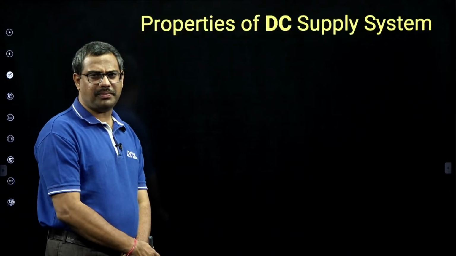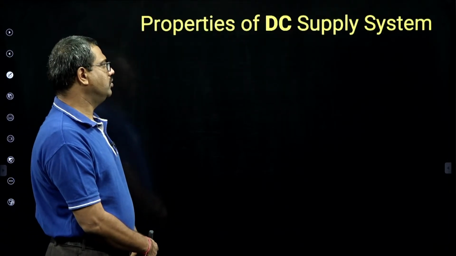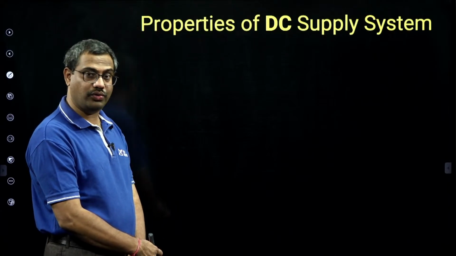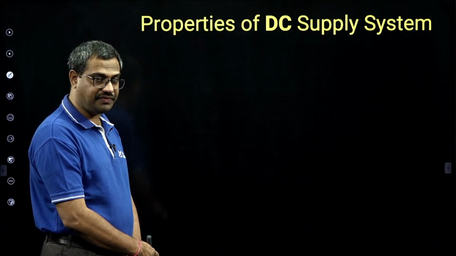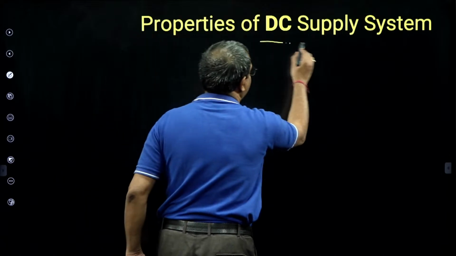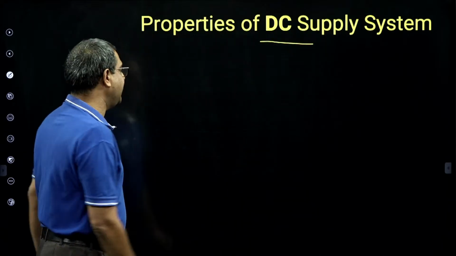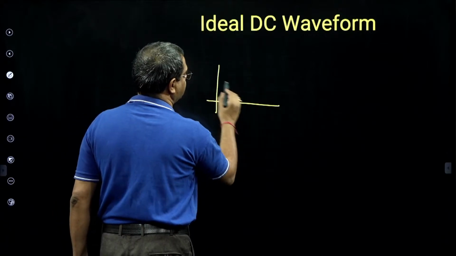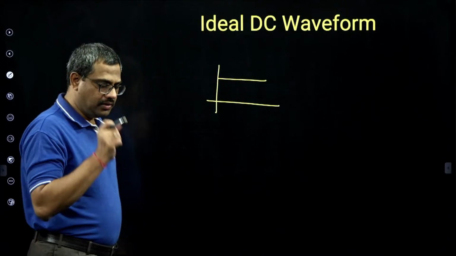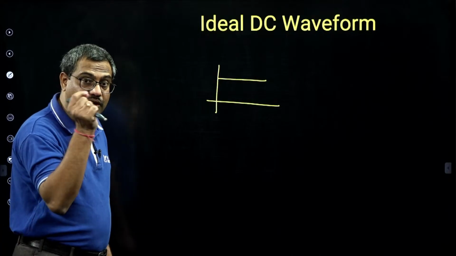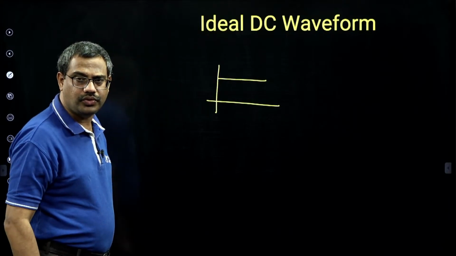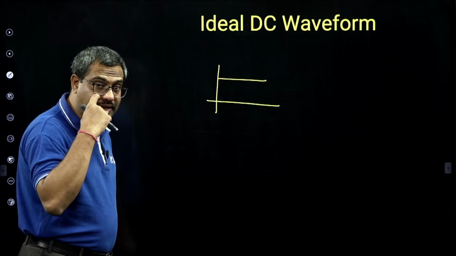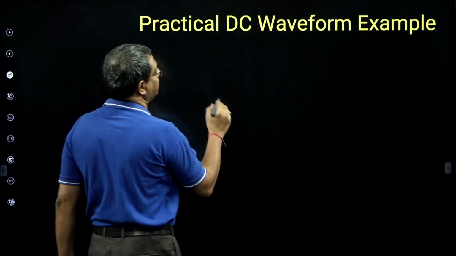Then properties of DC supply systems. DC supply systems are unipolar, unidirectional. There is no change in phase, and this is the number 1 waveform at signal level. Ideal DC looks like this. There is no ideal DC everywhere, but a new battery is like ideal DC. But what do rectifiers and DC-DC converters give? These are practical DC.